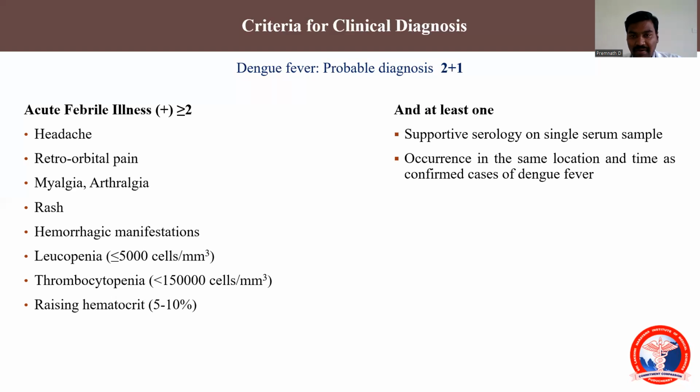As I said, this vector flies a range of 400 meters. In case his neighbor is positive for dengue, we can even assume that he might also have probable dengue fever. So this is a probable case. He should have two criteria of the things listed on the left and one criterion listed on the right side.